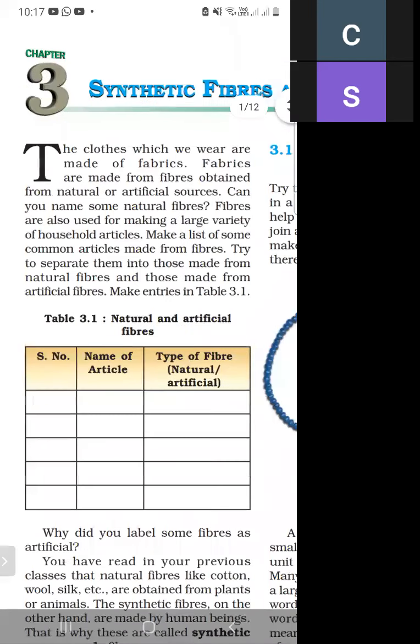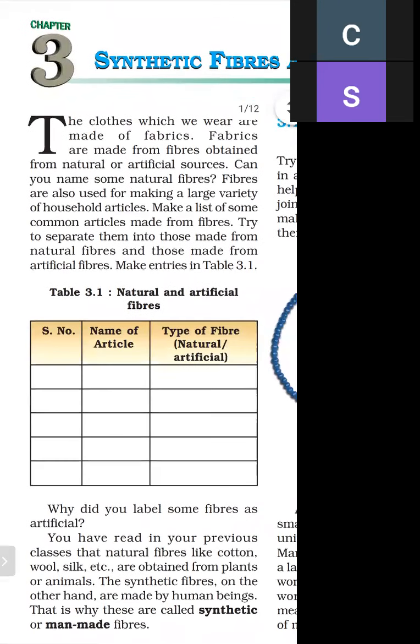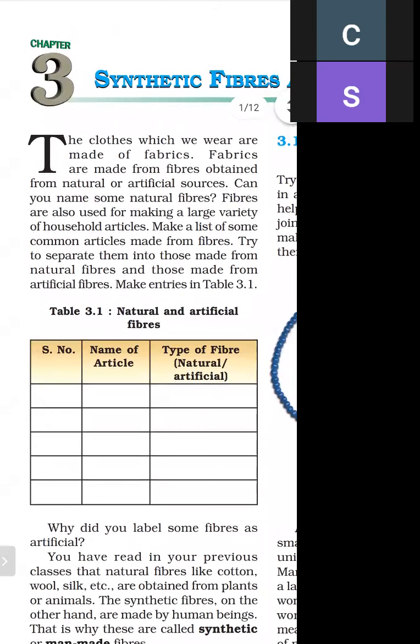The clothes which we wear are made up of fabric. We wear clothes to cover our body, and these clothes are made up of fabrics, and these fabrics can be of different varieties.